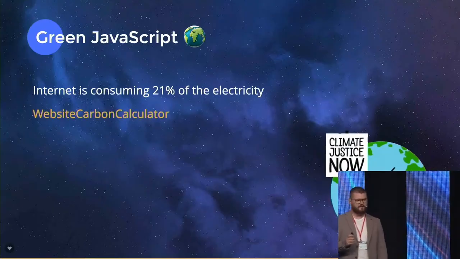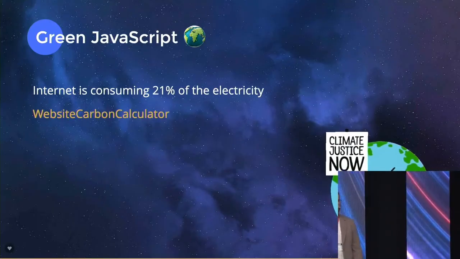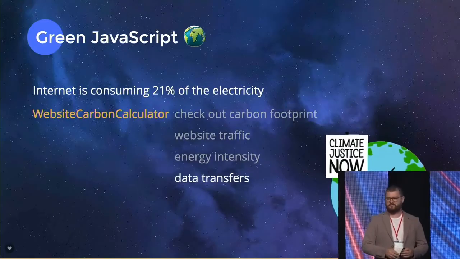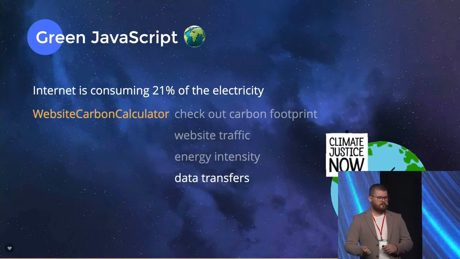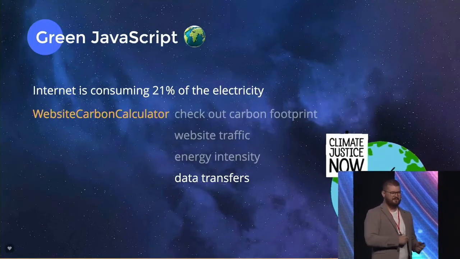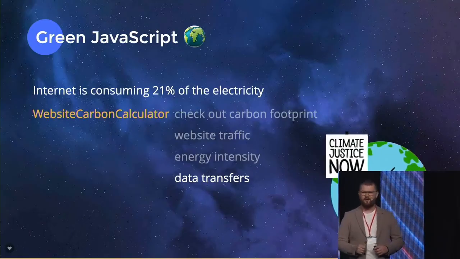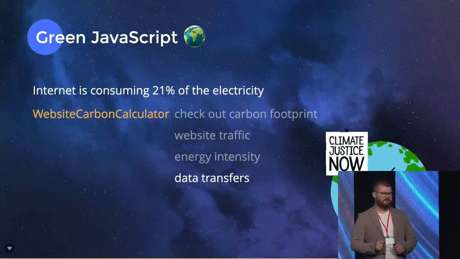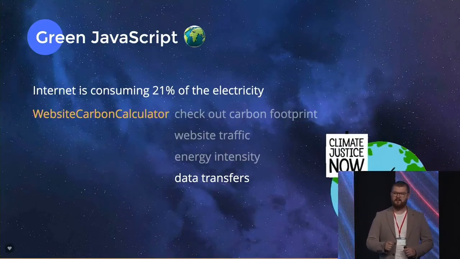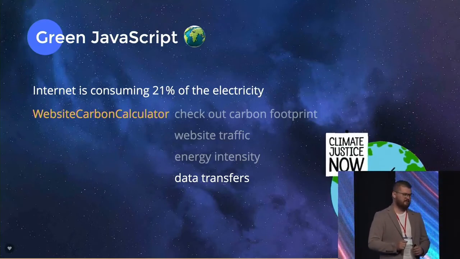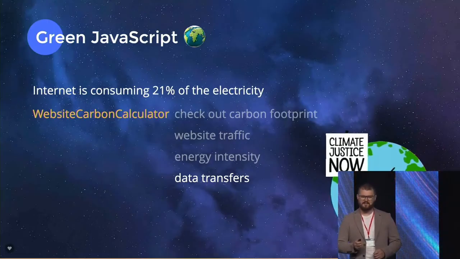Luckily for us, there is a website carbon calculator application which can check these things for you. So please, if you have a web app, go to website carbon calculator and check how green you are. This is super important because our planet is our home. We only have one home. So if we mess this up,